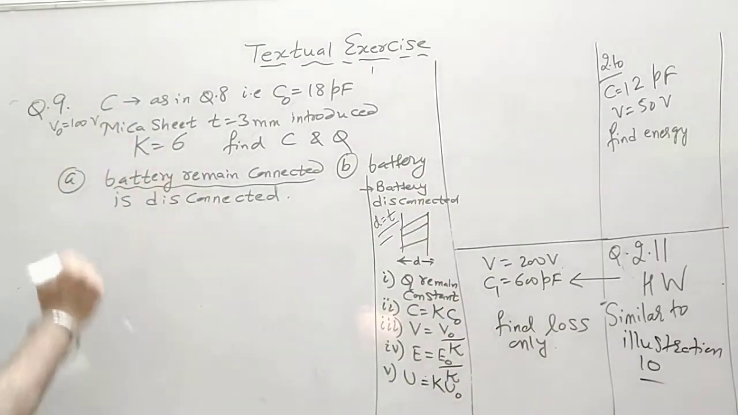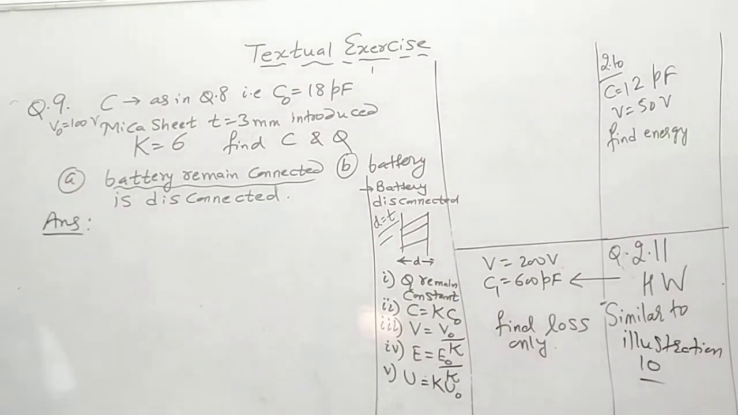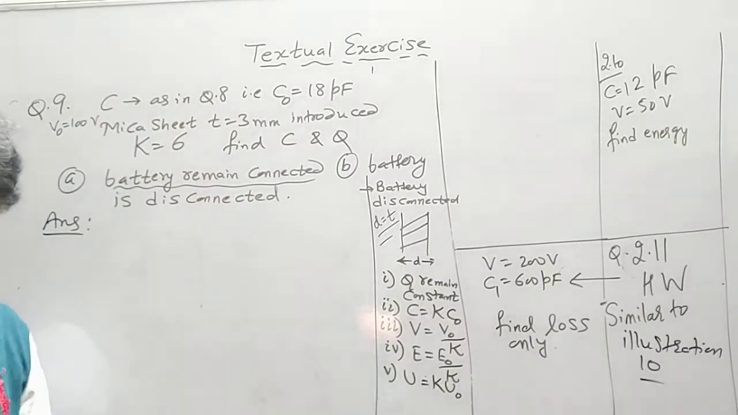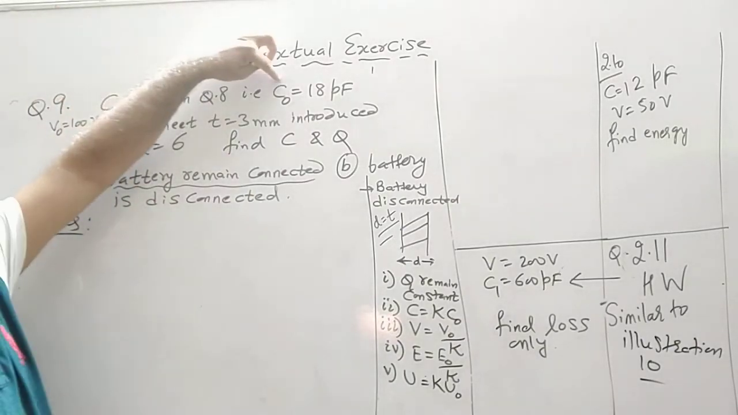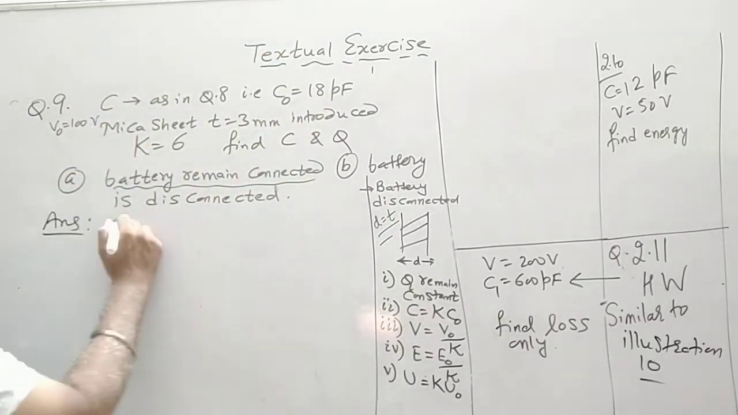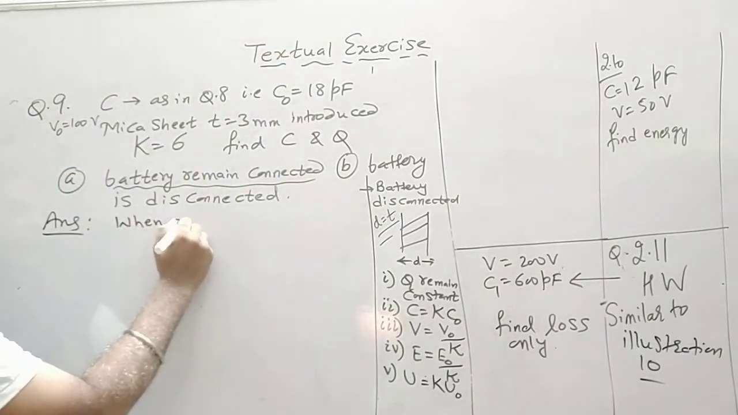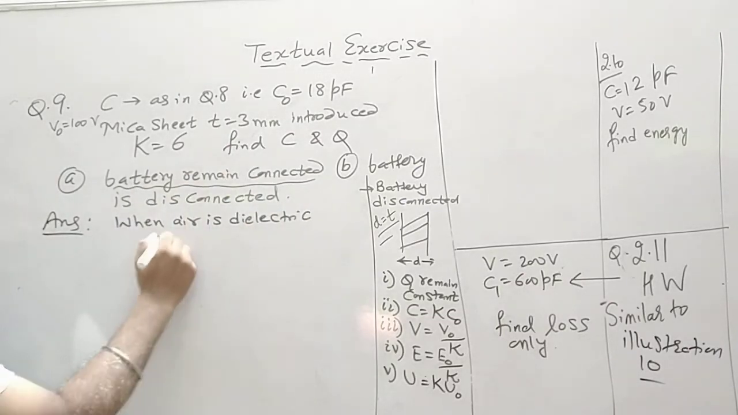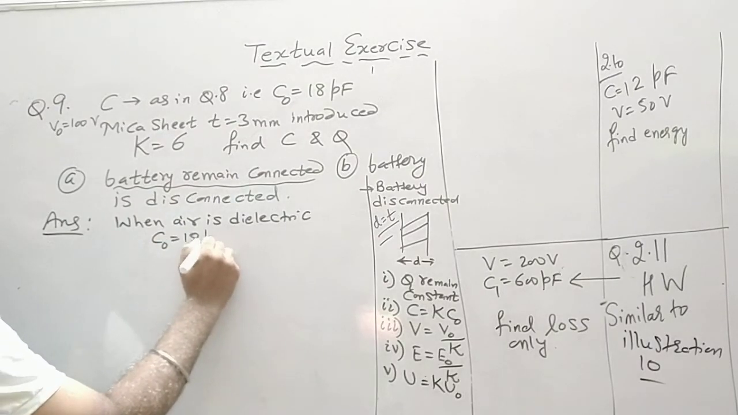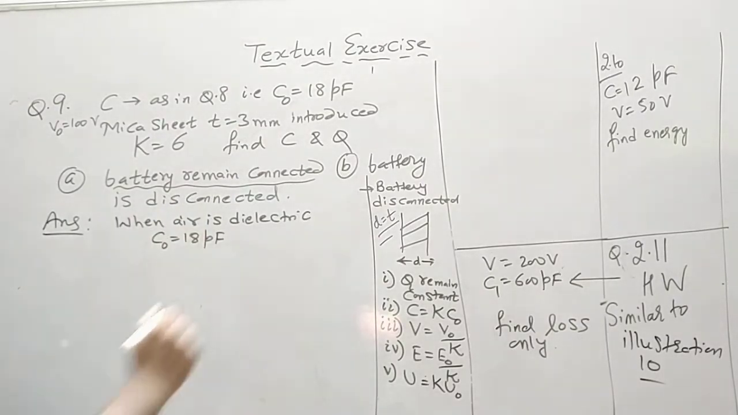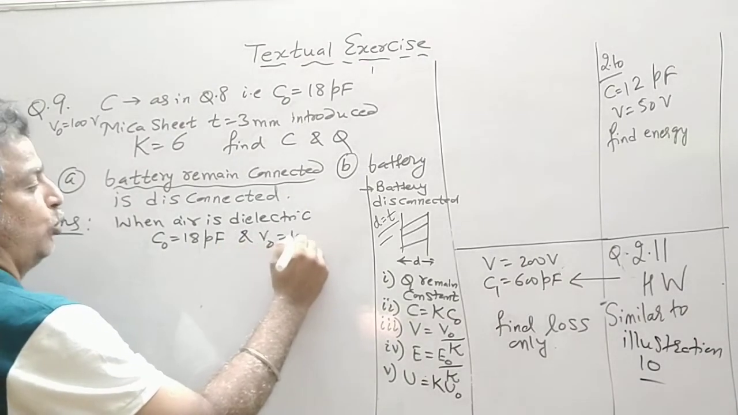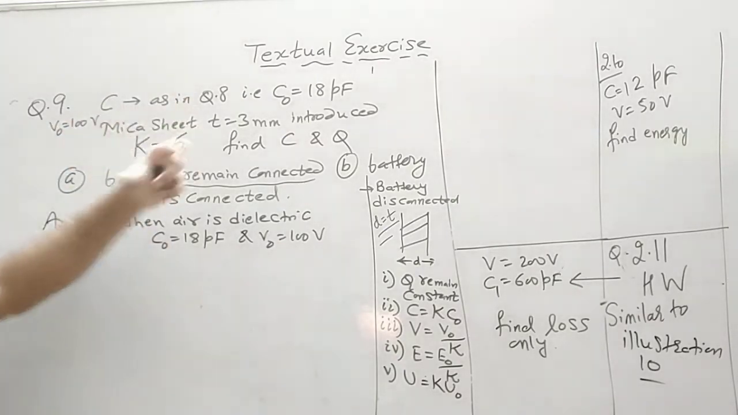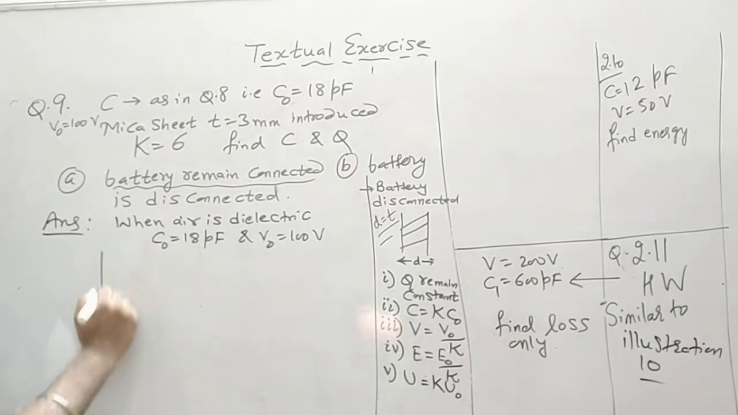Now let us see this first part. In both the cases, you have to find out the C. C we already found when air was the dielectric. So if we take the extension, when air is the dielectric, C0 was found to be 18 picofarad and V0 was equal to 100 volt. Now we take this value from the previous question, and we start our situation.